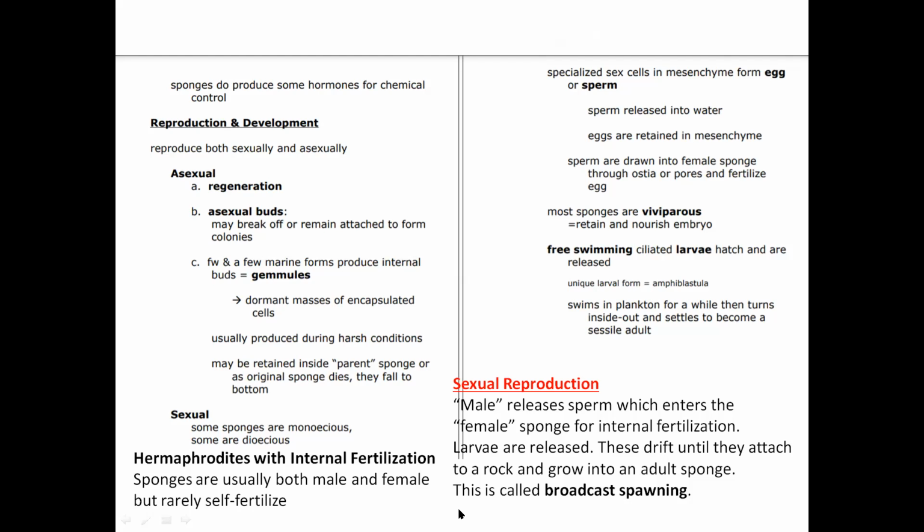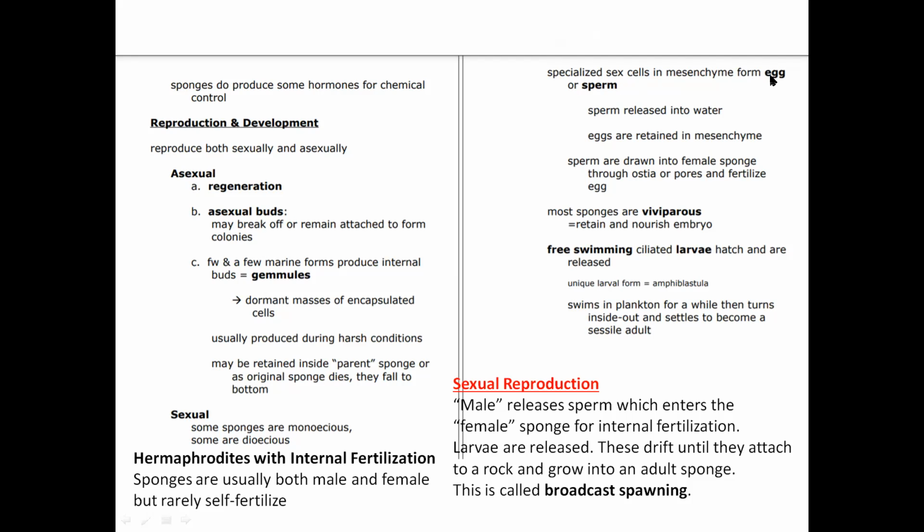Now, sexual reproduction. Some sponges are monoecious, some are dioecious, but mostly they are hermaphrodites with internal fertilization. Sponges are usually both male and female, but rarely self-fertilized. That is, the fertilization is cross type. It is not self, and the fertilization is internal. So the type of fertilization we have to remember is internal, that is, it occurs inside the sponge body, and it is not self, it is cross fertilization.